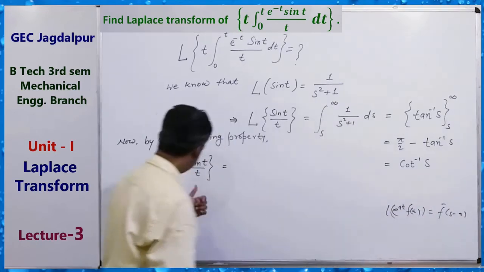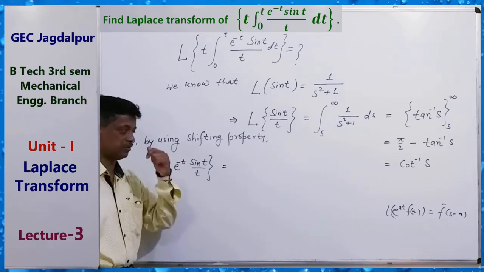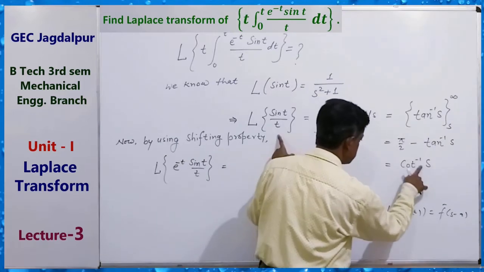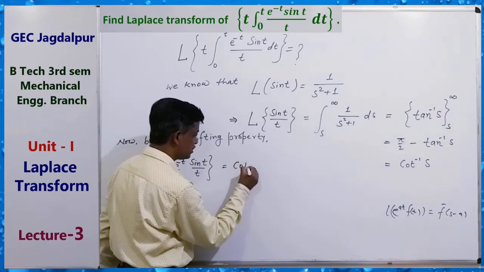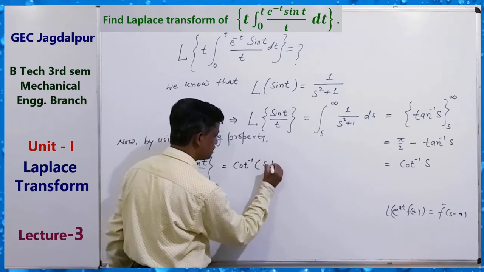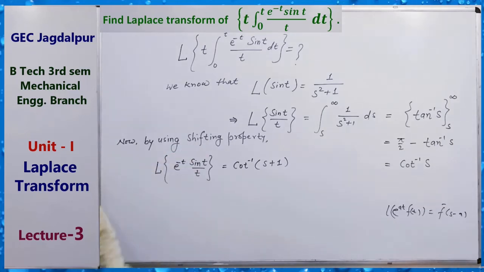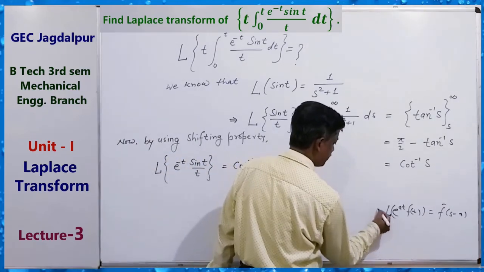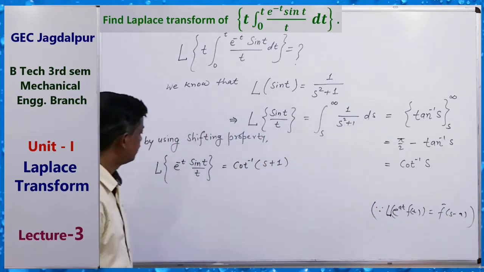Here a means minus 1, so we take s plus 1. So this is equal to cot inverse of s plus 1, by using the shifting property.